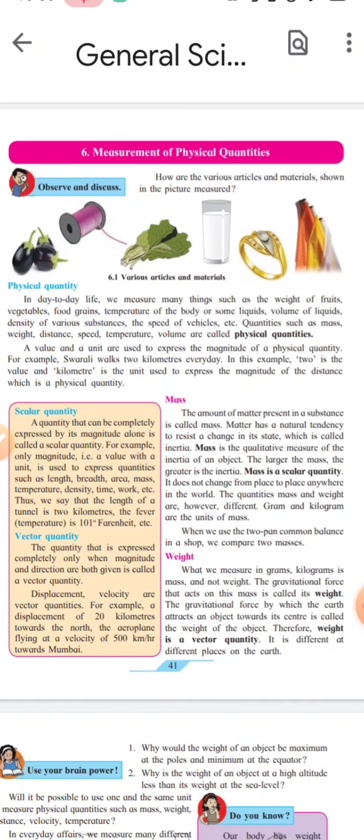We are going to study about inertia. What is inertia? Matter has a natural tendency to resist a change. Means matter doesn't accept change, it resists change, and it is called inertia. Matter has natural tendency to resist a change in its state, and this natural tendency to resist a change is called inertia. Inertia is not a physical quantity, hence it is not expressed in units. There is no unit for measuring inertia. Inertia cannot be measured. Mass is quantitative measure of the inertia.